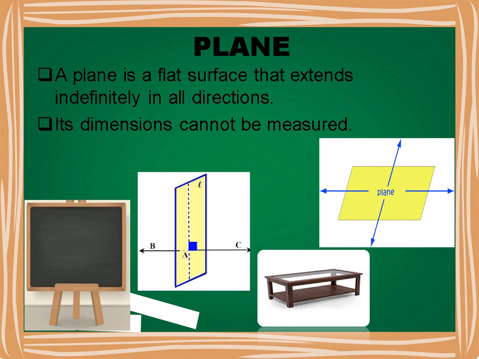You can see the different examples of plane in our day-to-day life, like blackboard, tabletop, floor, page of the notebook, any flat surface, for example wall, surface of the table, etc.